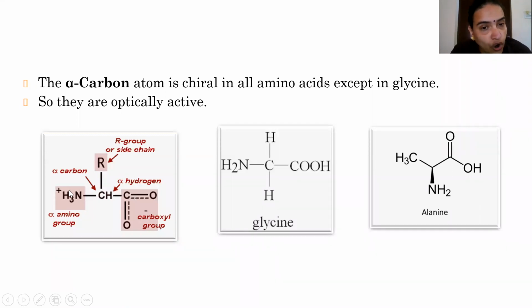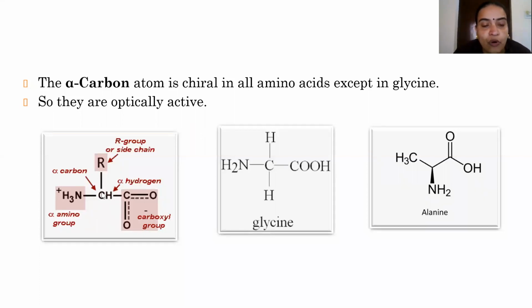NH2 will be there in all 19 amino acids. Carboxyl group will be there in all 19 amino acids. H will be there in all 19 amino acids. Only in the R group they vary. And this R group can be alkyl or it can be aryl group. This is the side chain which will be distinguishing all the 19 amino acids.